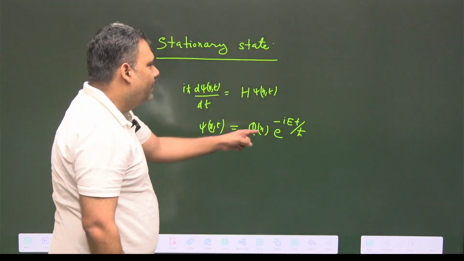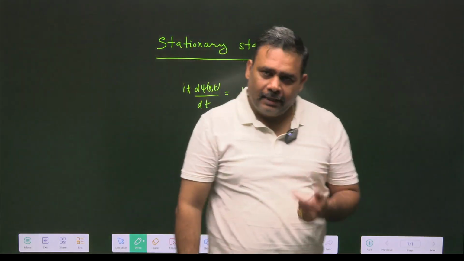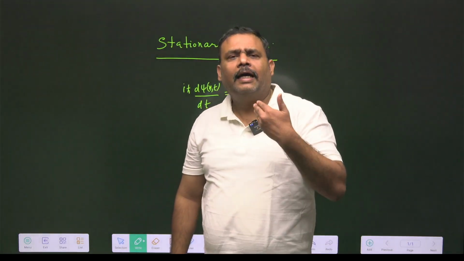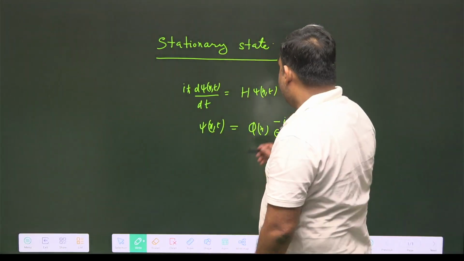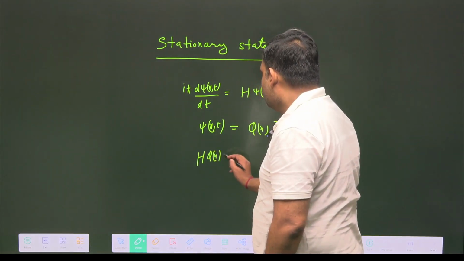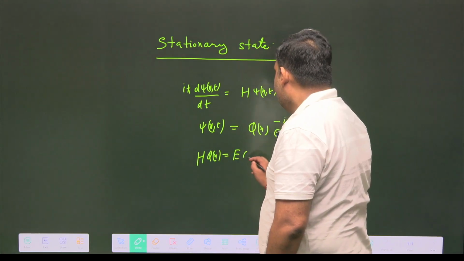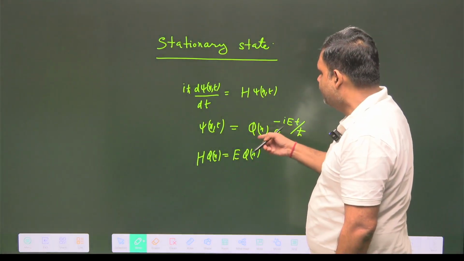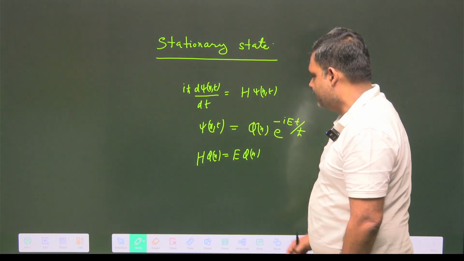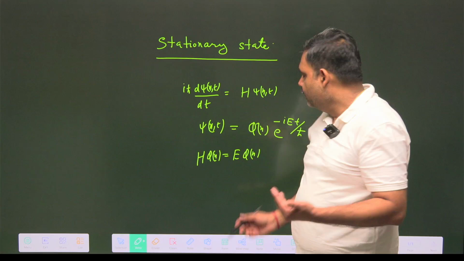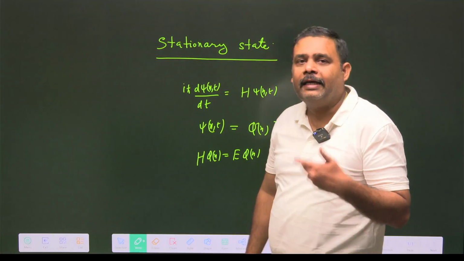And what is this φ(x)? This φ(x) is actually the solution of the time independent equation, or it is the energy eigenstate. So you have Hφ(x) = Eφ(x), and this E is related to the energy eigenvalue of this particular φ(x). So this is your time independent Schrodinger wave equation, and φ(x) is the energy eigenstate.